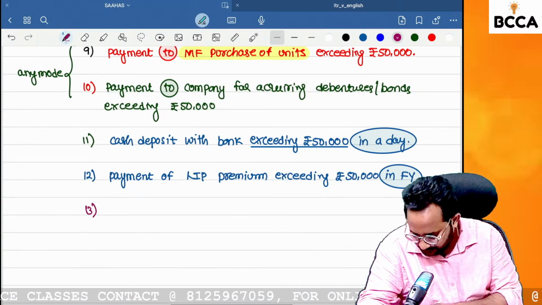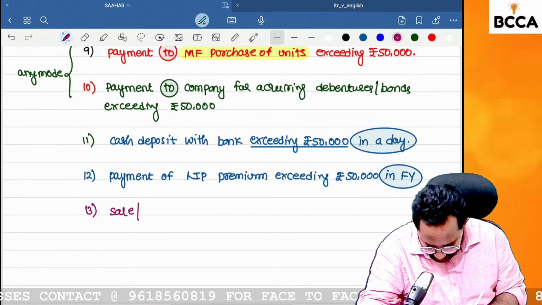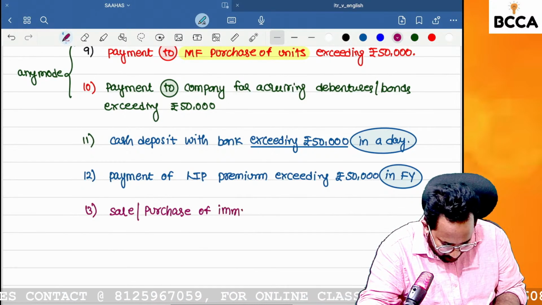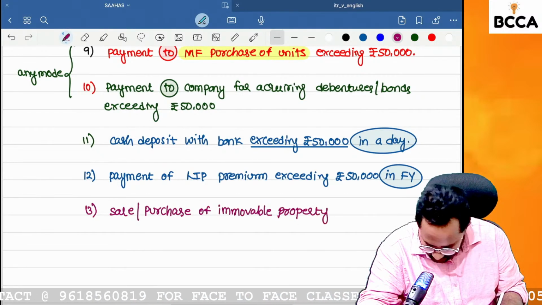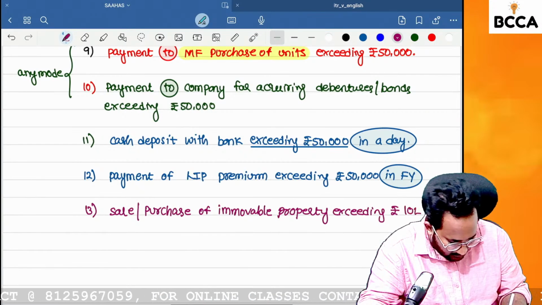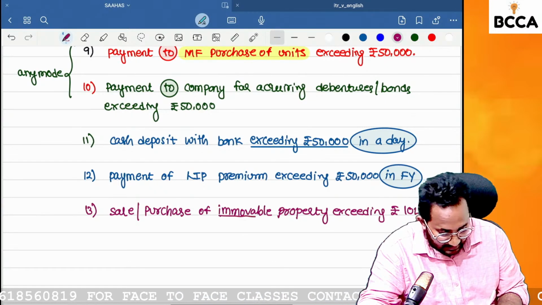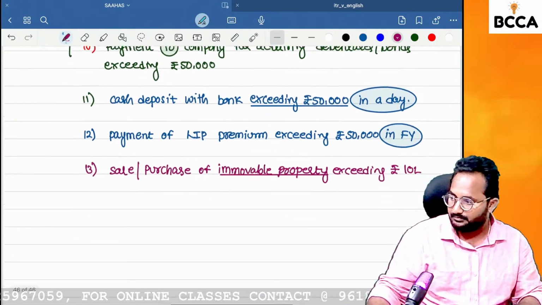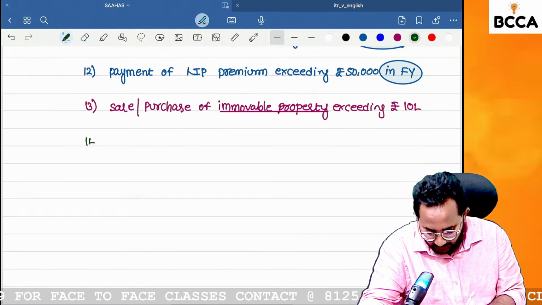13th one. Sale or purchase of immovable property. If you want to purchase or sell immovable property exceeding rupees 10 lakh per transaction per property, if that value exceeds 10 lakh, definitely the buyer also needs to quote and the seller also needs to quote the PAN number.